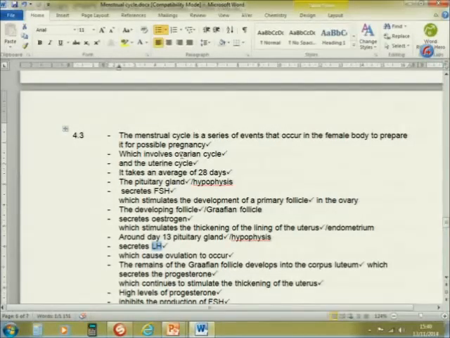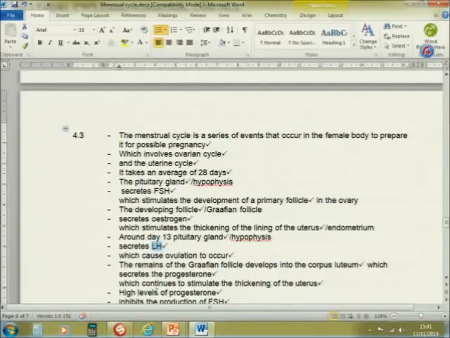What role does progesterone play in the menstrual cycle? The progesterone will continue to stimulate the thickening of the endometrium, or it will maintain the thickness of the endometrium lining of the uterus.